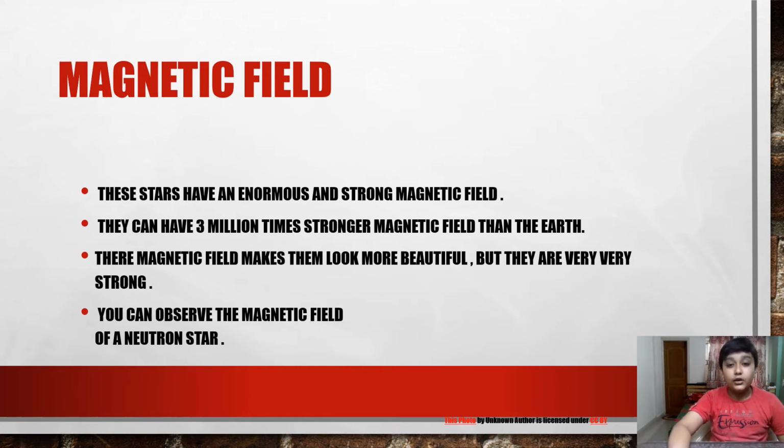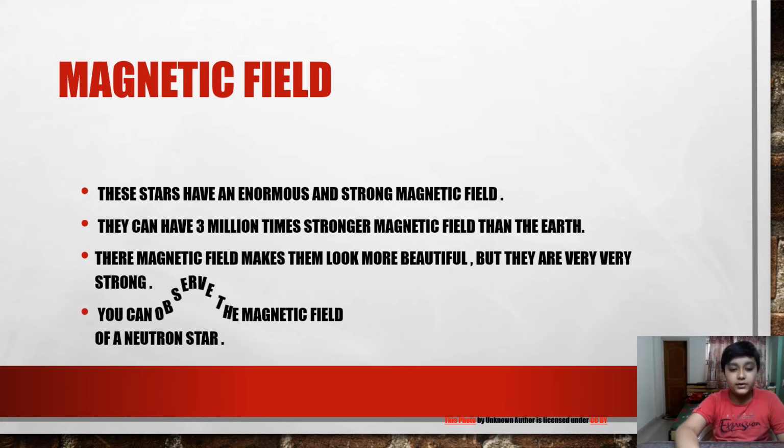But the neutron star has 3 million times stronger than the Earth. That's too much. Their magnetic field makes them look more beautiful, but as I told you, they are very dangerous and very strong.